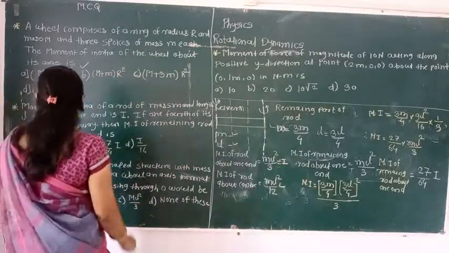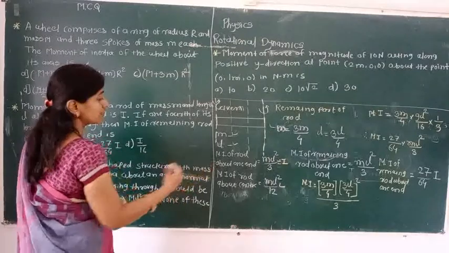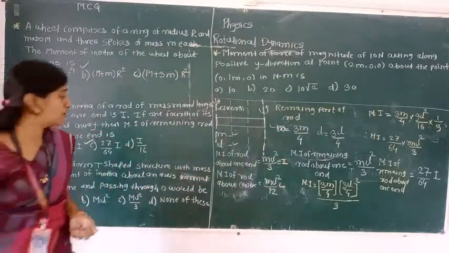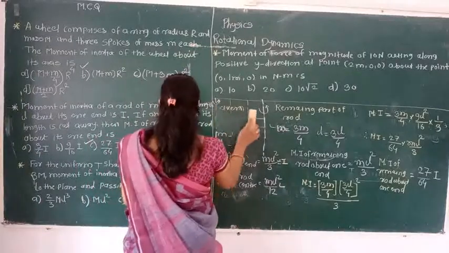So we are getting the third option as correct. So simple it is. Let us move toward the next MCQ.